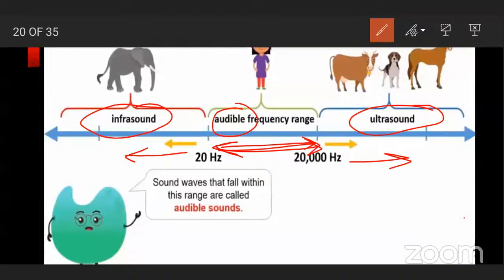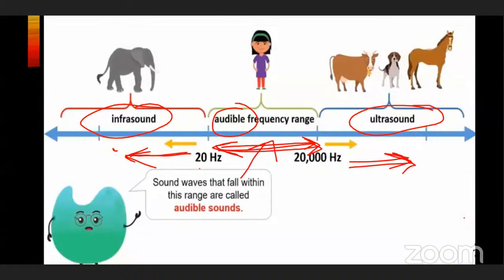See the difference here. Less than 20 hertz means infrasound. Between 20 hertz to 20,000 hertz means audible sound. And above 20,000 hertz means ultrasound. A normal human can hear sound within this audible range.